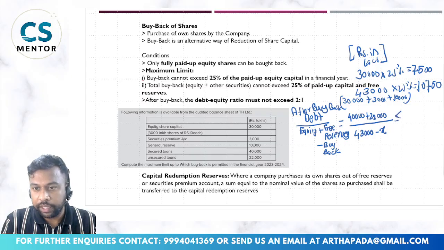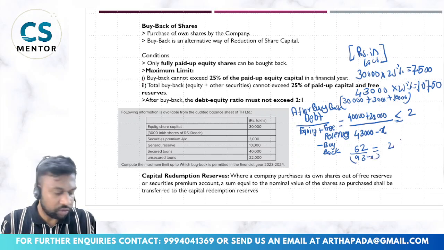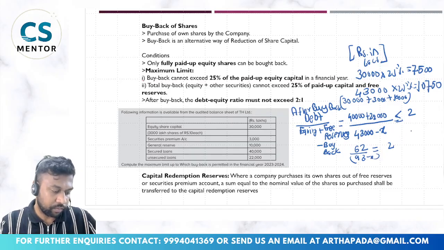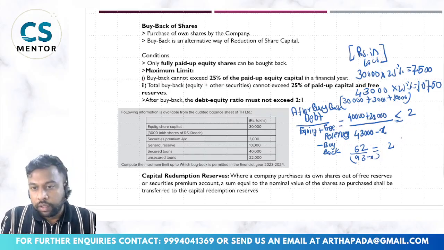This should be less than or equal to 2. So if we solve this, 62 divided by 43 minus x is equal to 2, we will get x equal to 12,000.